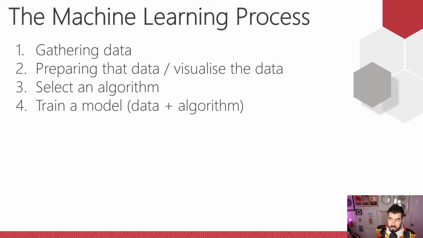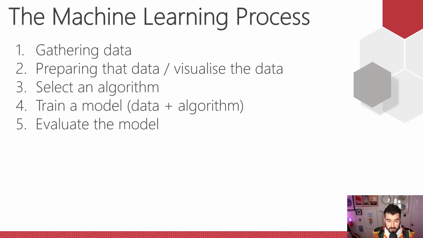We're going to train a model, right? And so training that model is, I take my data here, right? And I take my algorithm and I mush these two things together. I tweak a whole load of parameters in there and then out hops my trained machine learning model. Fantastic. That's exactly what we wanted, right? We then need to evaluate it. Have I got a good model? Have I got a bad model? Have I got an awful model? It really depends, right? And we need to understand how we do that.